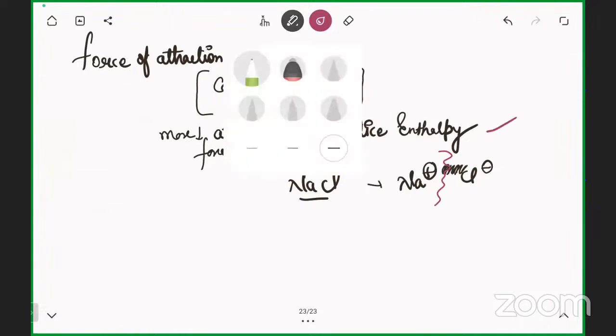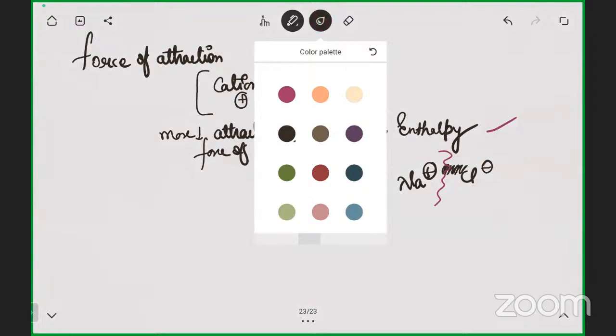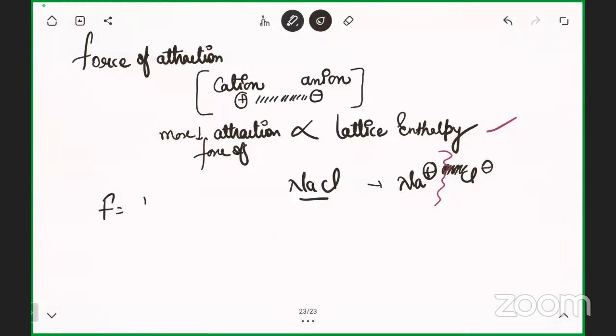Clear? There's a formula in physics you have learned, I think, that is F equals K Q1 Q2 upon R square. Ever heard about this formula in physics? Yes, sir. Okay. So K, what is K? K is the constant, and the constant will depend upon the nature of the medium.